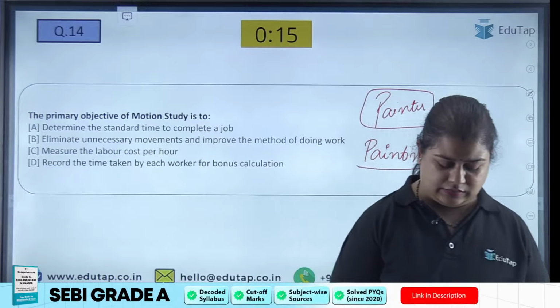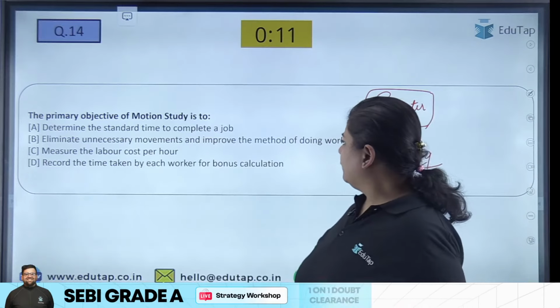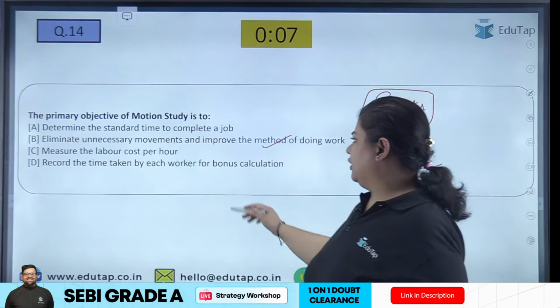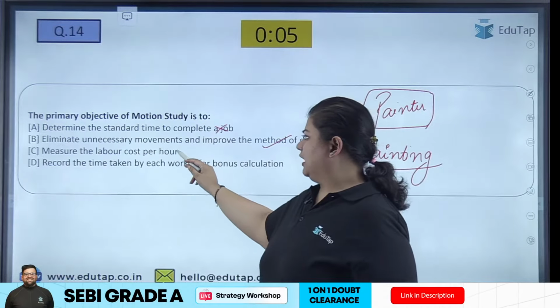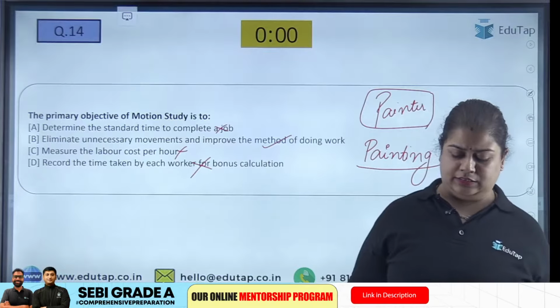So everybody has answered it correctly, that is the option B, right? So A, standard time, here we are not focusing on the standard time. Measure the labor cost, no. Record the time taken, again time is not considered.